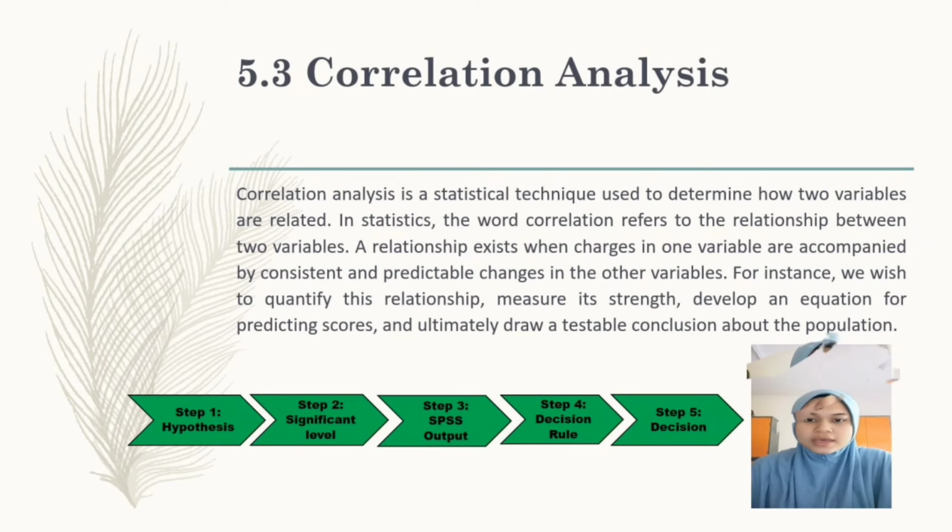Here there are 5 steps. Step 1 is hypothesis, step 2 is significance level, step 3 is SPSS output, step 4 is decision rule, and the last step is decision.